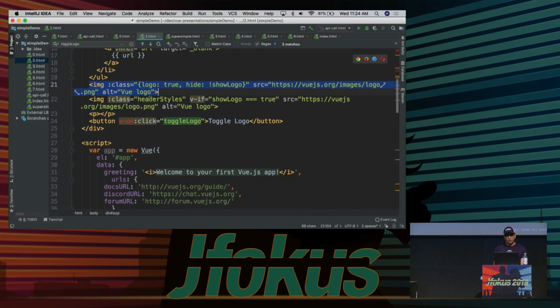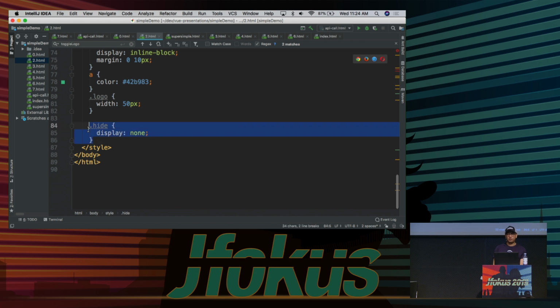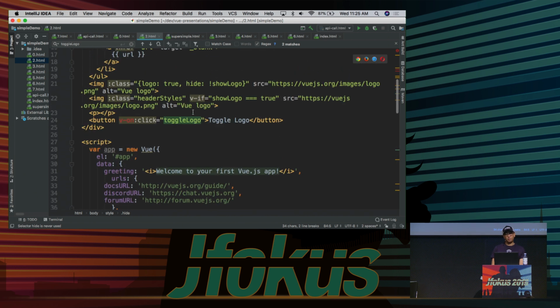There are two logos. In the first one, I actually use classes to hide the logo. So I say, set the class hide, not show logo. And if we go look at what hide is, it's basically just a CSS class that says display none. When you have a display none, it means that the HTML in that DOM element will not be shown. So we basically just toggle hide inside of here to do this one. And for the second way that we can toggle something, we just do a v-if, which will essentially show it or not show it in the HTML.